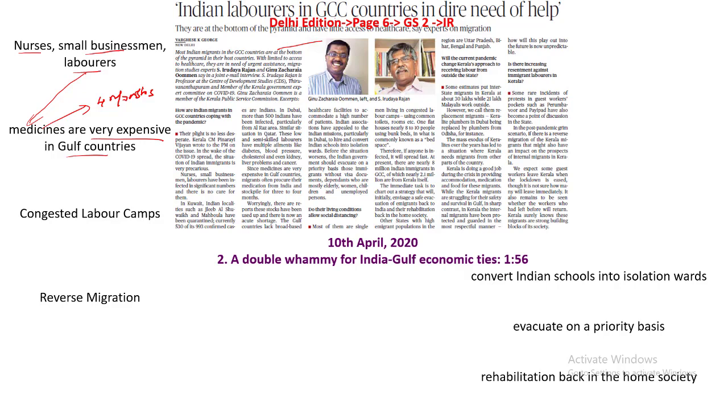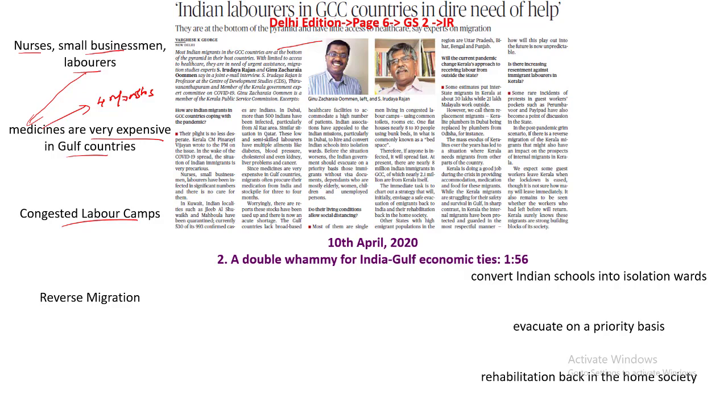there is now an acute shortage, and what we will witness in the near future is that these Indian migrants might suffer. Most of them are also put in congested labor camps, and in these camps they're asked to use common toilets and share common rooms. Therefore, this can create an atmosphere where infection can spread at a massive level. So what we need to do is to ensure that our migrant citizens are brought back.